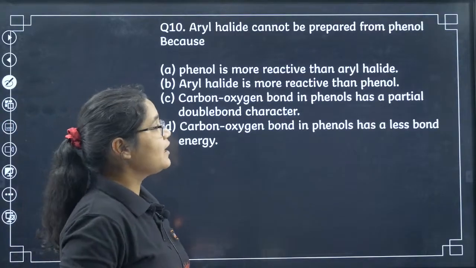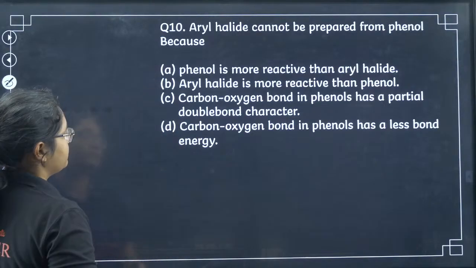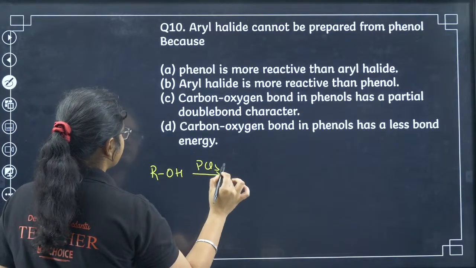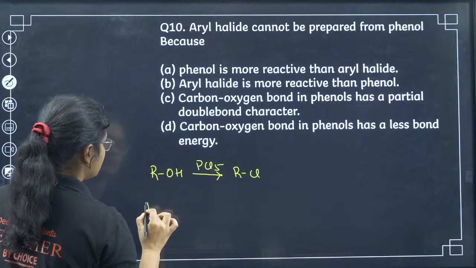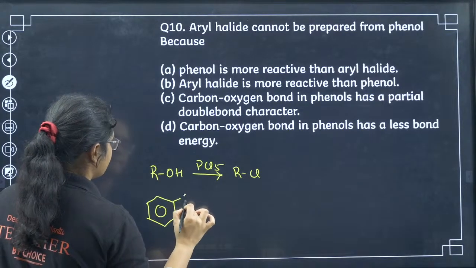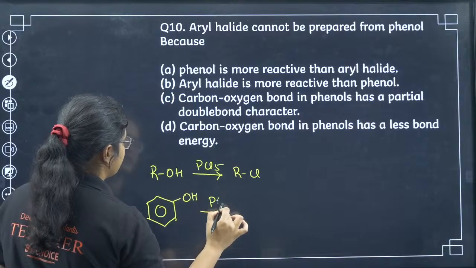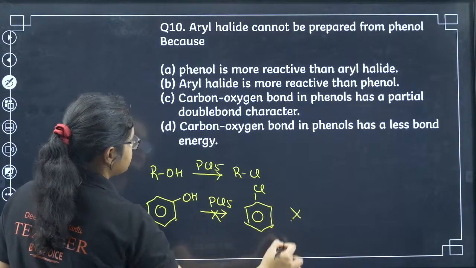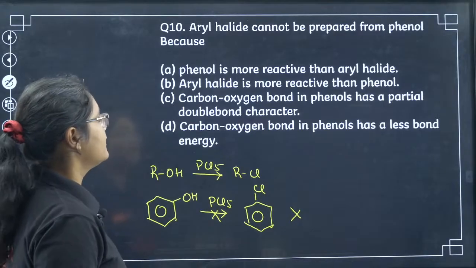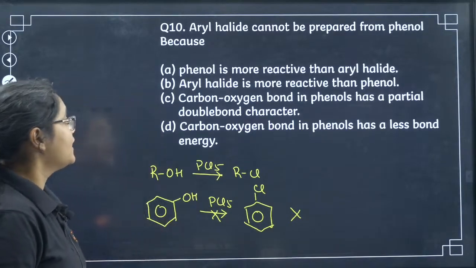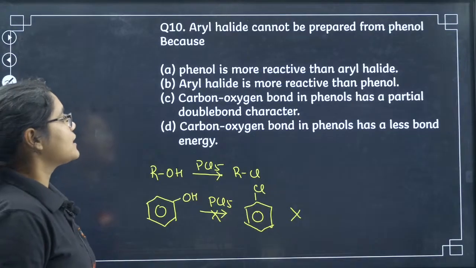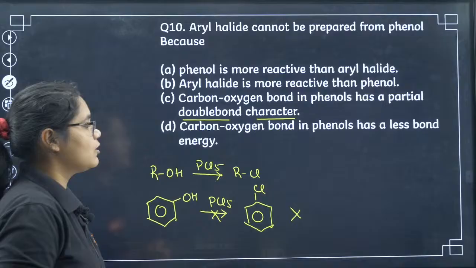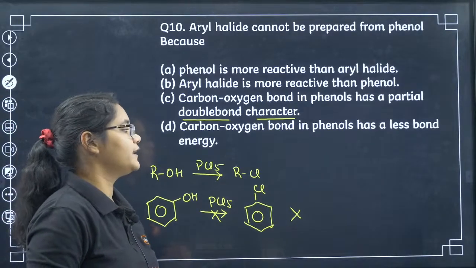10th question. Aryl halides cannot be prepared from phenol because, see, I have this reaction, right? If I give ROH PCl5, I will get RCl. But if the same thing you have ArOH, and if you use PCl5, you won't get ArCl. This reaction is not possible. Now, what is the reason for that? Phenol is more reactive than aryl halide. Aryl halide is more reactive than phenol. Carbon-oxygen bond in phenol has a partial double bond character. Carbon-oxygen bond in phenol has less bond energy.